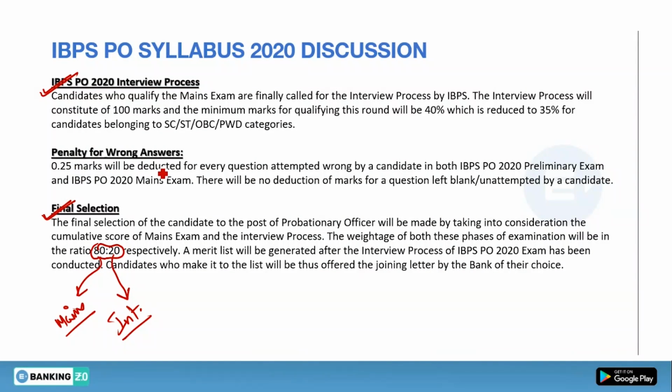There is also a penalty for wrong answers in the IBPS PO exam. You will lose 0.25 mark for every wrong question. You can say 1/4 for every wrong question. So this is the complete overview of the IBPS PO selection process. Now let's talk about the syllabus.